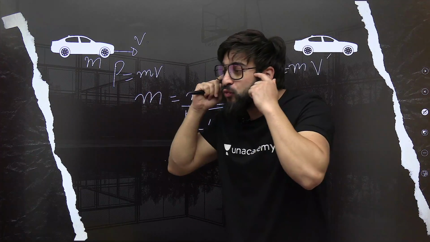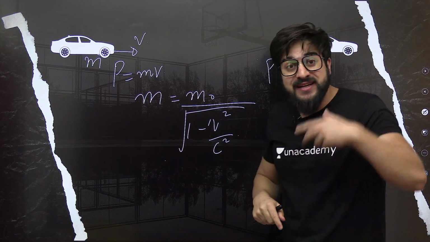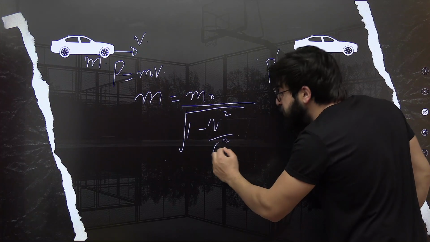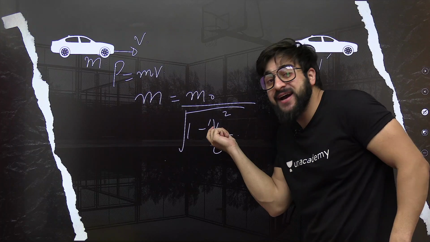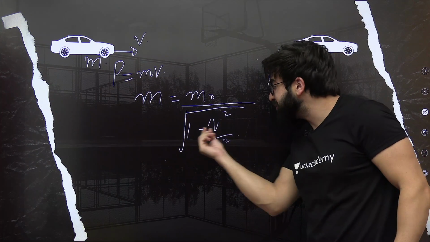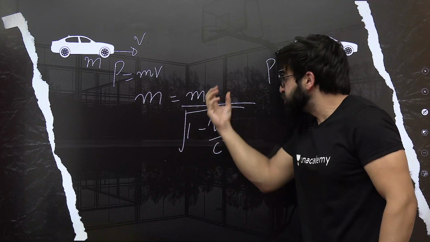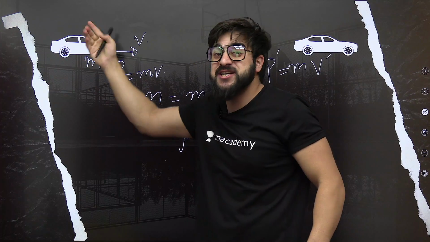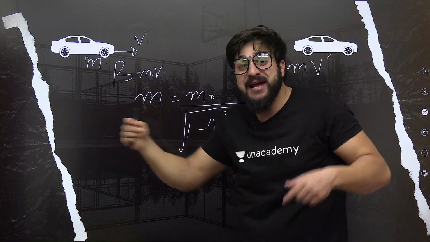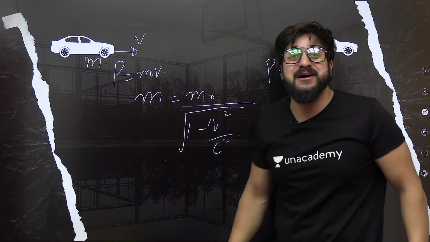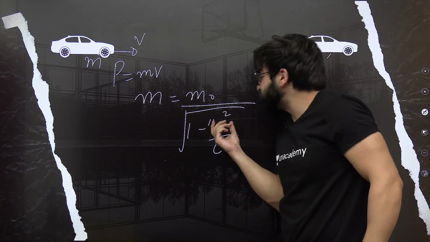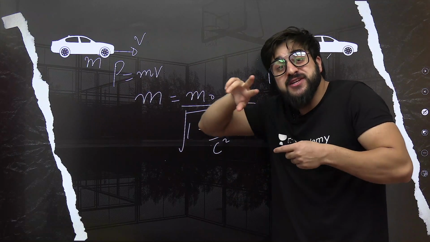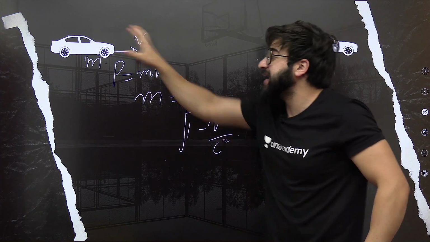Now, in what cases can we see exactly the mass of a body changing? In that case, if this body is moving with a speed which is comparable to the speed of light, and you put that speed over here, this term will have some value, 1 minus that, this will have some lesser value. So if this term decreases in the denominator, obviously this mass will increase. So eventually the mass of a body changes when this mass comes in motion. At that point of time, we can see the mass of a body is changing completely. Understand? So in that case, you have to put the value of speed which we can compare with the speed of light. Then we can find this one.